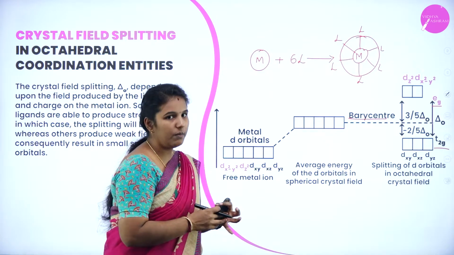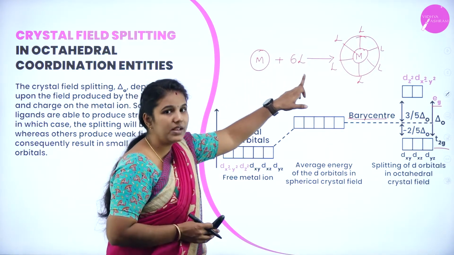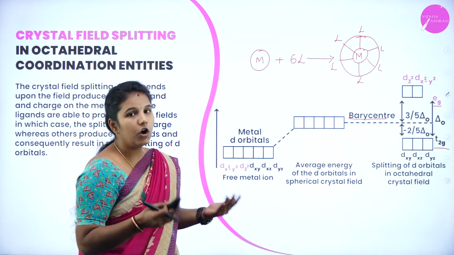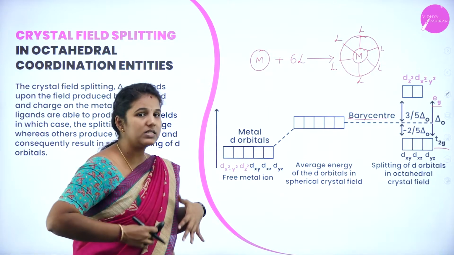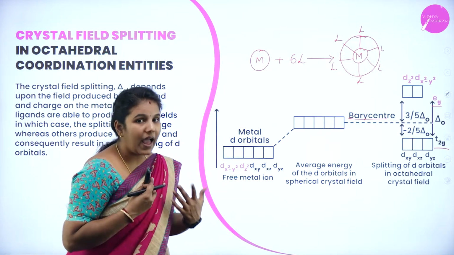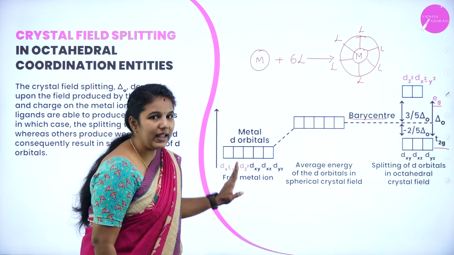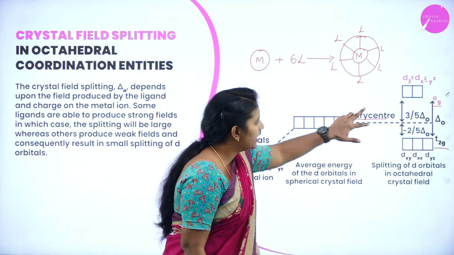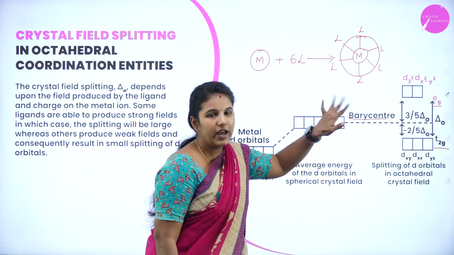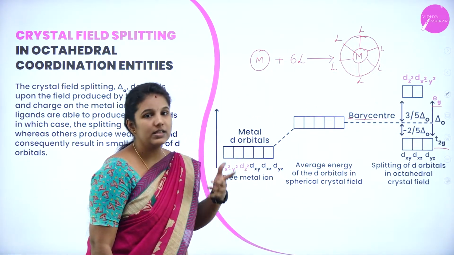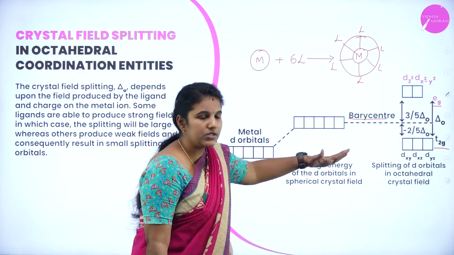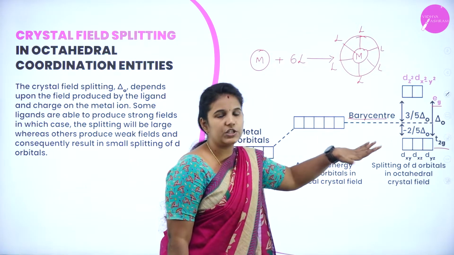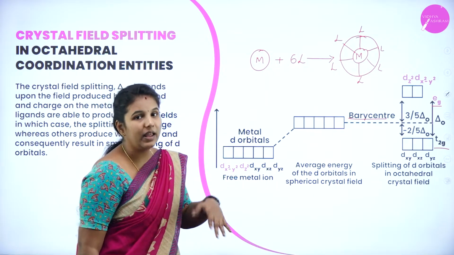Remember, when the metal is surrounded by 6 ligands in symmetrical directions, what will happen? The metal will experience more repulsion from the ligands. As a result, the d orbitals in the metal ion will lift their energy and split into two parts, known as EG and T2G sets. Okay. In between these two sets, you can see that we have the average energy. Hence, it is also known as the barycenter.